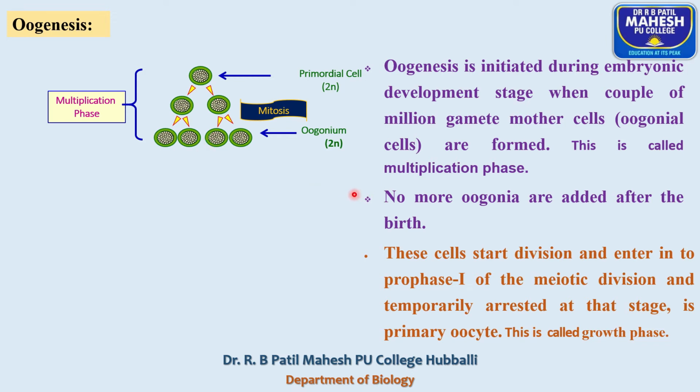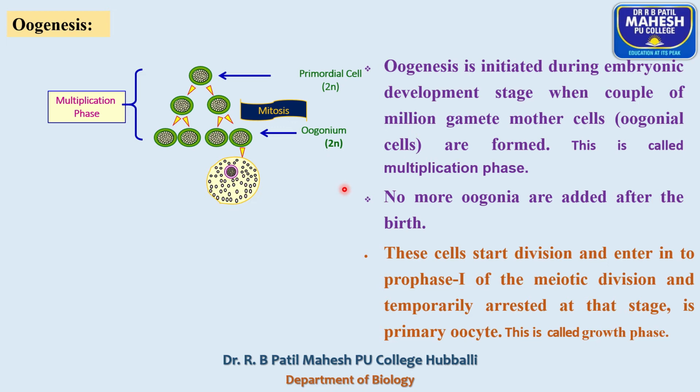Soon after the birth, these oogonial cells or oogonia enter into the prophase 1 stage of the meiotic division, but are temporarily arrested at this stage, and such cells are called primary oocyte.